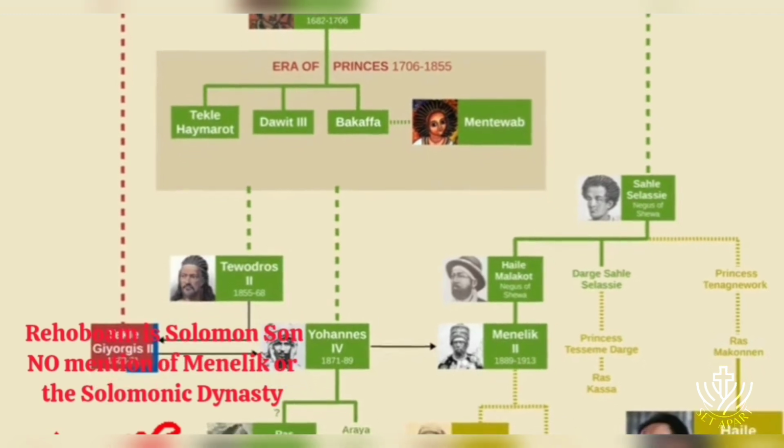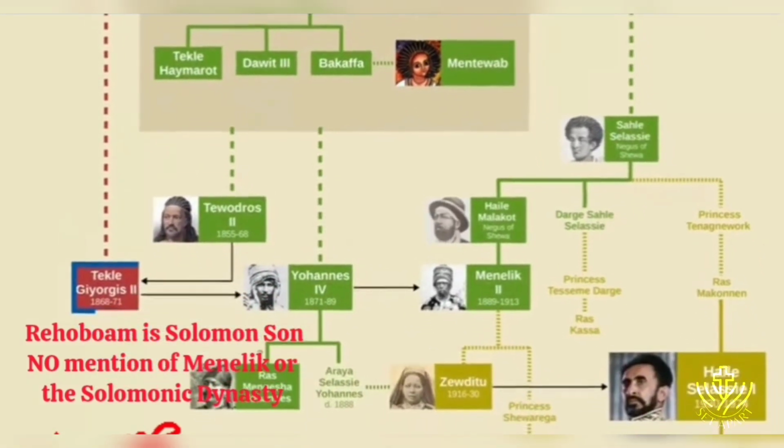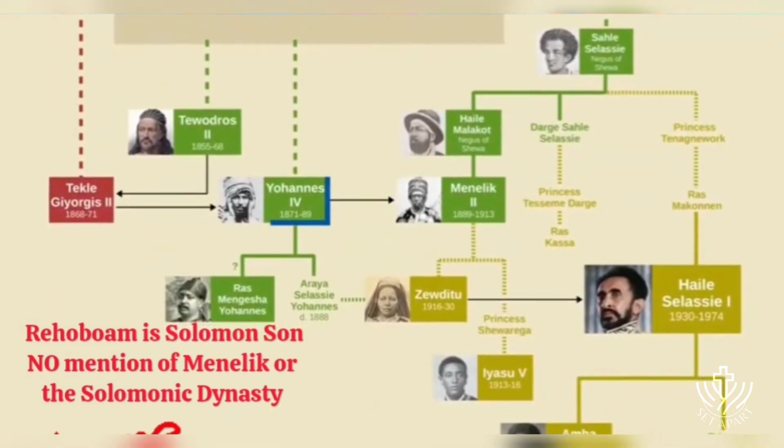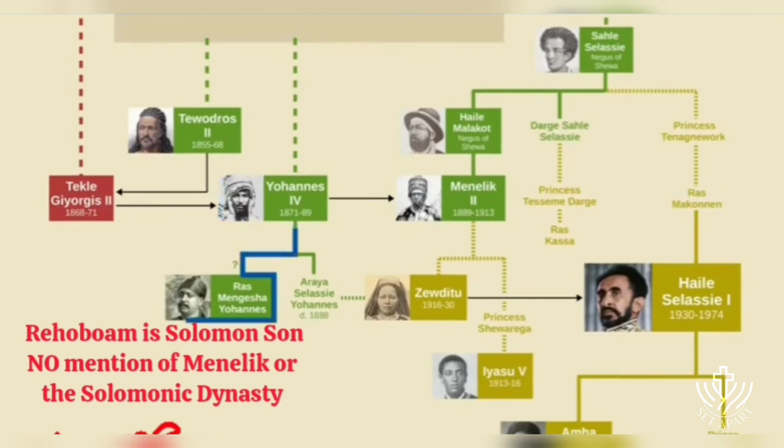After Tewodros, a descendant from the earlier Zagwe dynasty claimed the crown for a few years, but then he was defeated by Emperor Johannes IV, another descendant of the Gondar branch. However, his appointed heir died shortly before him, so after Johannes IV, there was a power struggle between these two men here. Ras Mengesha Johannes, who had previously been known as the nephew of the emperor but later claimed to actually be the emperor's son, and Menelik II.